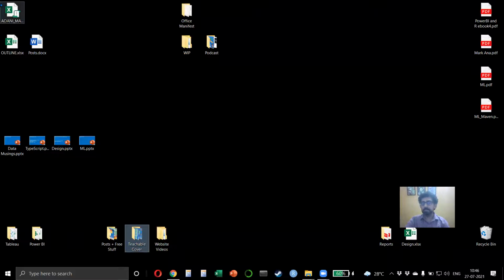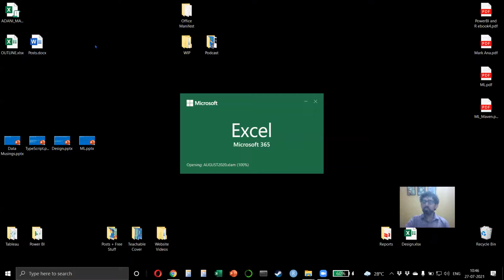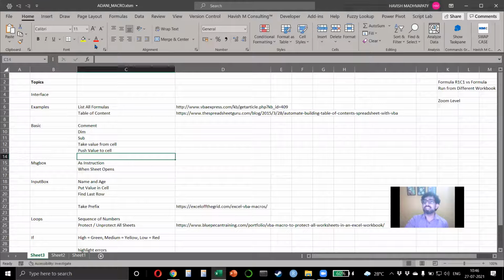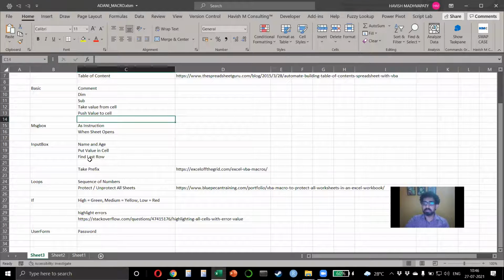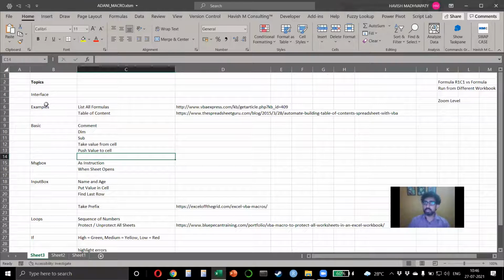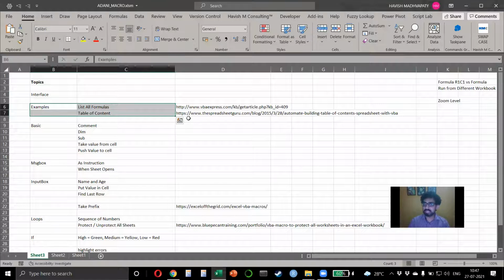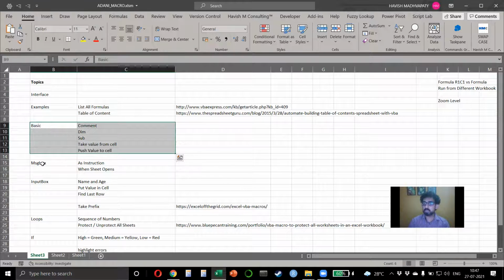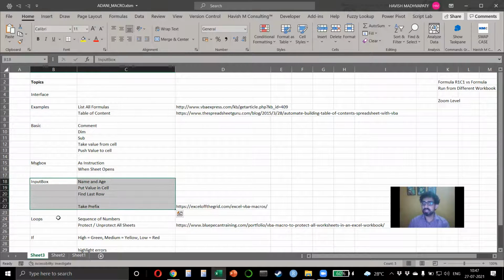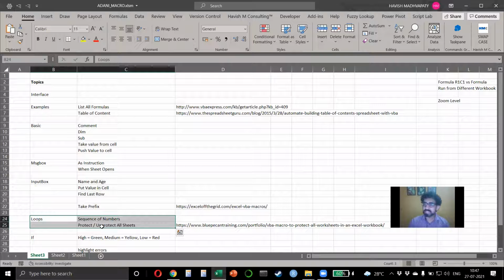All right. Let me show you one last thing. I'm doing a training for Adani and I was preparing the content. I just want to show you the process that I follow. Even before I prepare the content on Power BI and VBA, Visual Basic, I create a structure, which is what I started doing yesterday. Do you see this, everyone? First I want to explain the interface. Then I will take a few examples from these links. Then I will tell them the basics. Then I'll do a message box. Then an input box. Then a loop. Does it make sense?